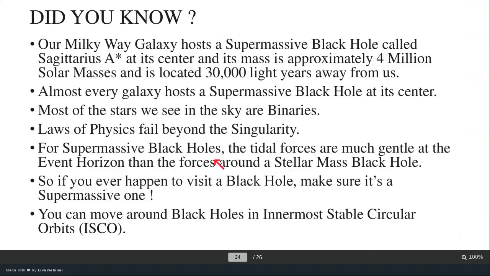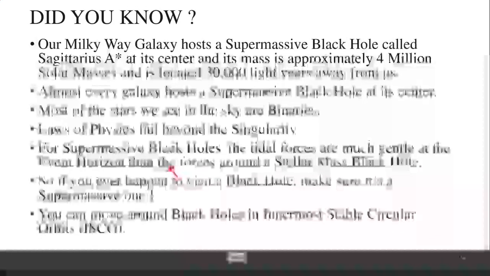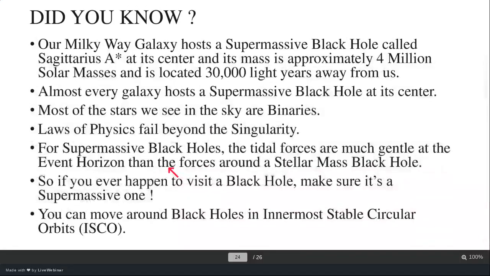Now, I don't know if you knew, our Milky Way galaxy hosts a supermassive black hole called Sagittarius A star at its center. Its mass is approximately 4 million solar masses, and it is located approximately 30,000 light years away from us. Almost every galaxy hosts a supermassive black hole at its center. You won't believe it, our neighboring galaxy, Andromeda Galaxy, also hosts a supermassive black hole at its center. Scientists have been looking at almost all the neighboring galaxies, and they have found that there is a supermassive black hole at every galaxy they have seen. So this answers a lot of their questions.